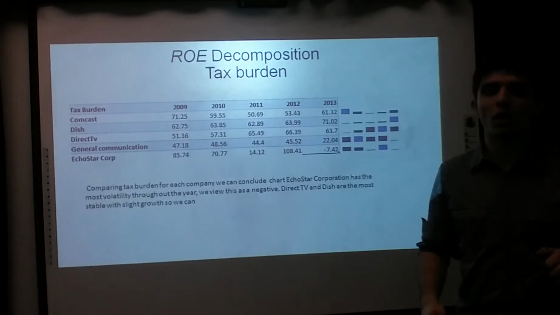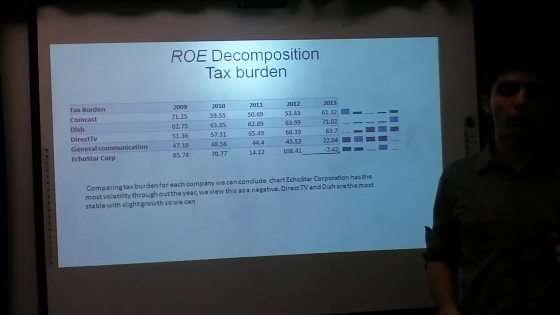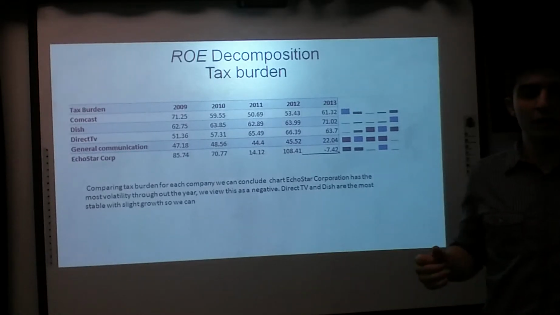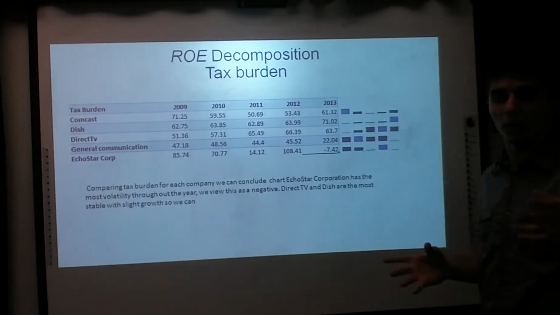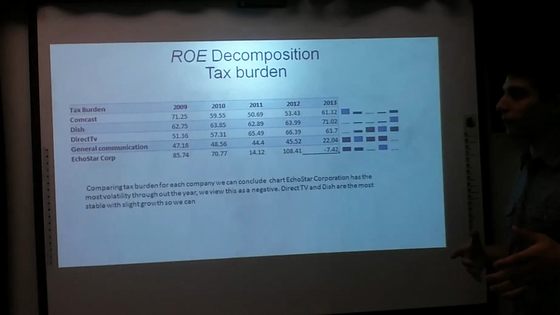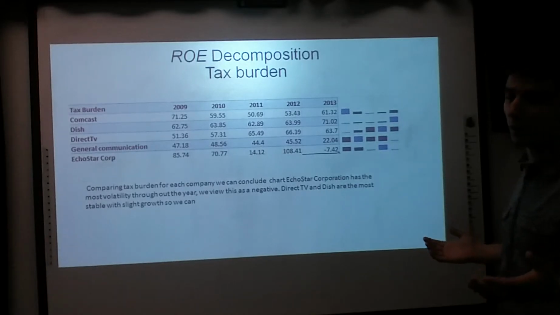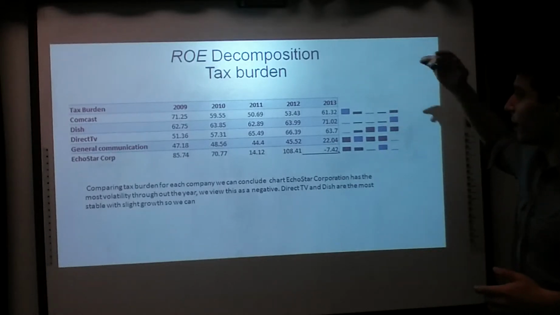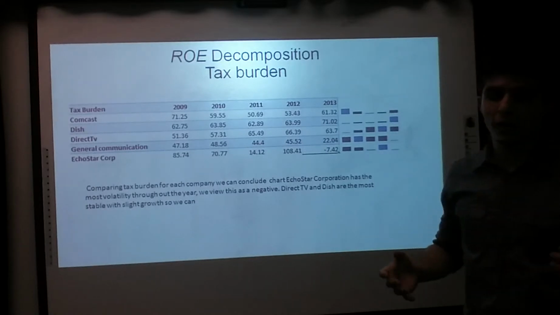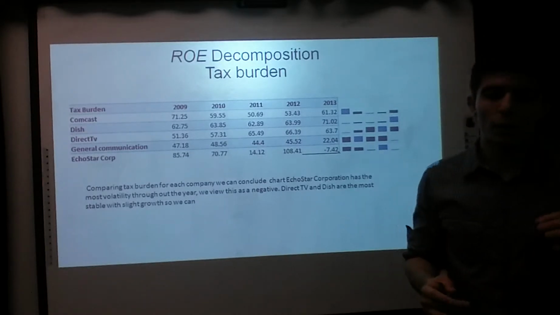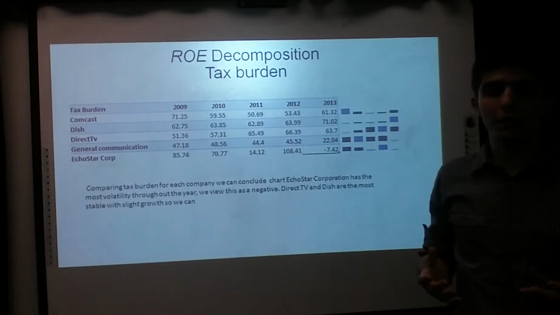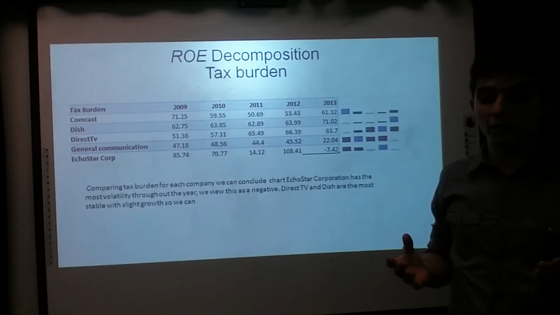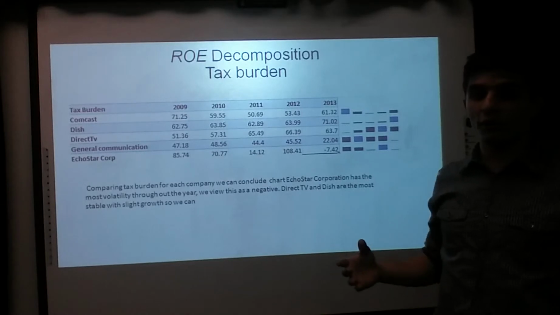Now we're going to use ROE decomposition, a DuPont analysis, to further see how well the company is performing relative to how much equity, basically return on their equity. We're going to begin with tax burden. Tax burden, we can't do too much about that, but we do not want so much volatility. We don't want this uncertainty of whether they're paying state level taxes or federal level taxes.